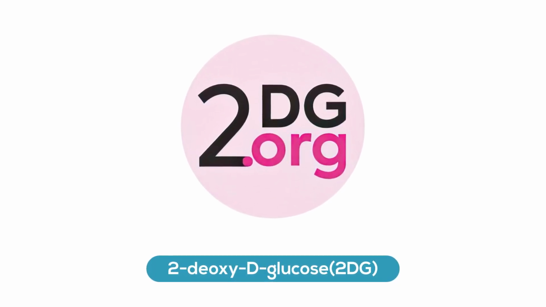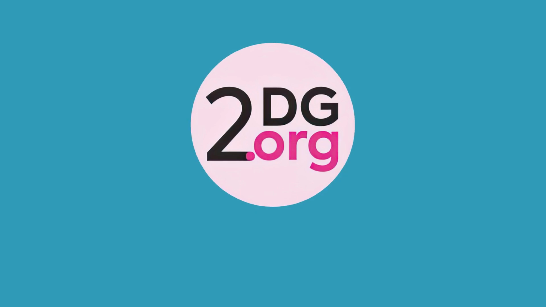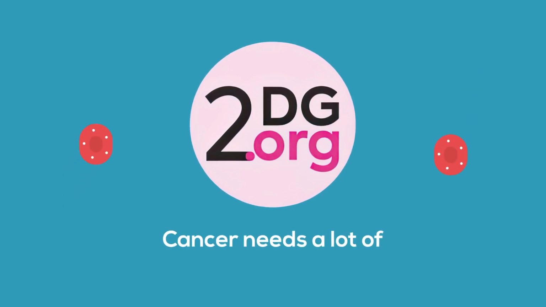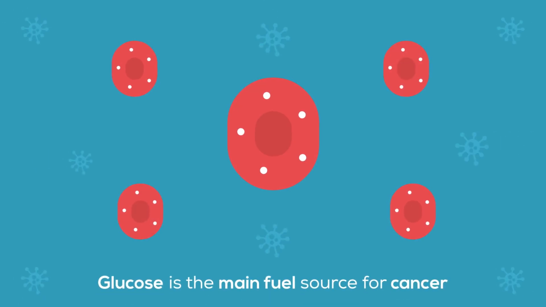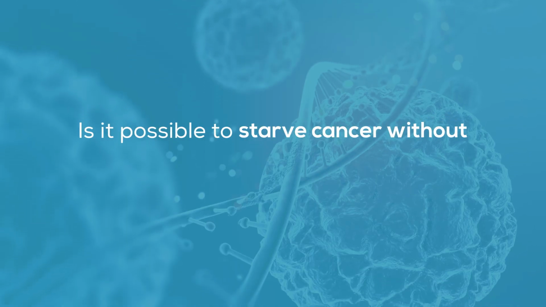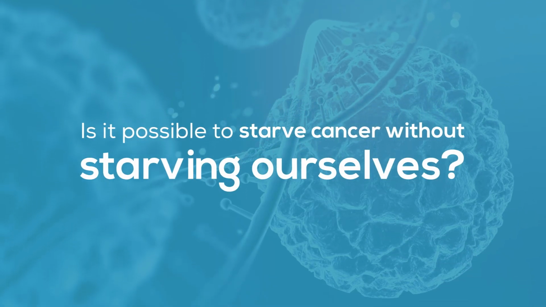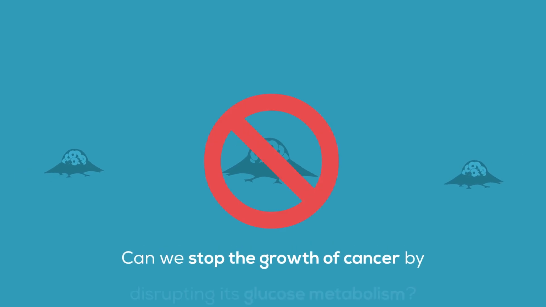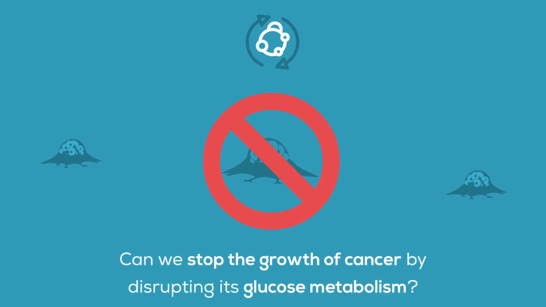2-deoxyglucose, 2DG, 2DG.org. Cancer needs a lot of glucose, or sugar. Glucose is the main fuel source for cancer. Is it possible to starve cancer without starving ourselves? Can we stop the growth of cancer by disrupting its glucose metabolism?